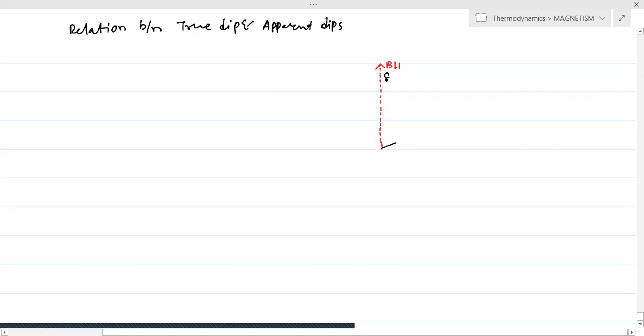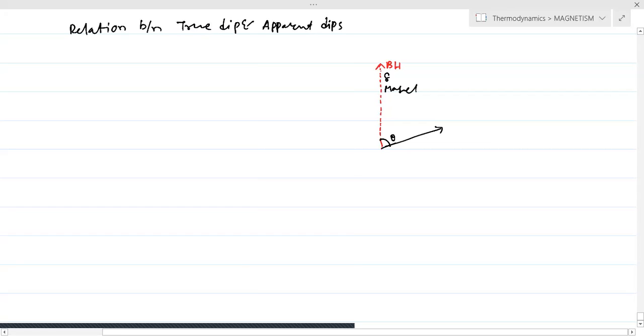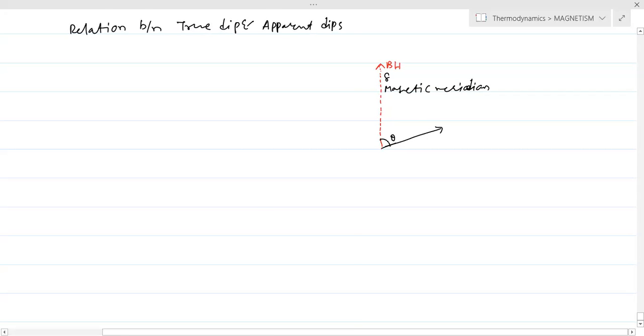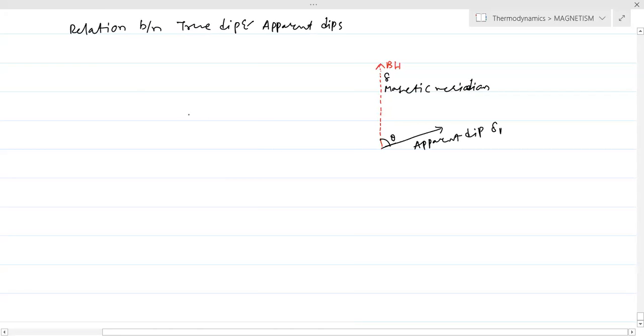Now the dip circle is initially at an angle theta with the magnetic meridian. Obviously this is the magnetic meridian. So at this angle we are taking the apparent dip. Apparent dip is delta 1. This is given.